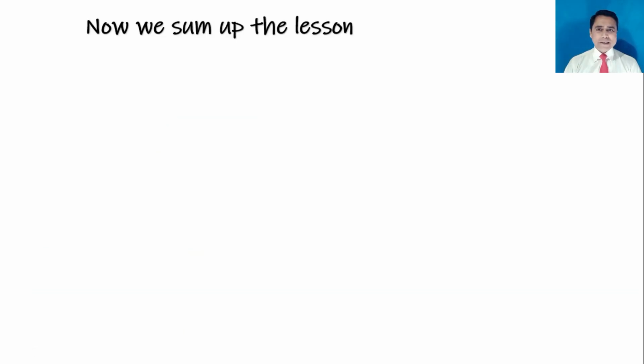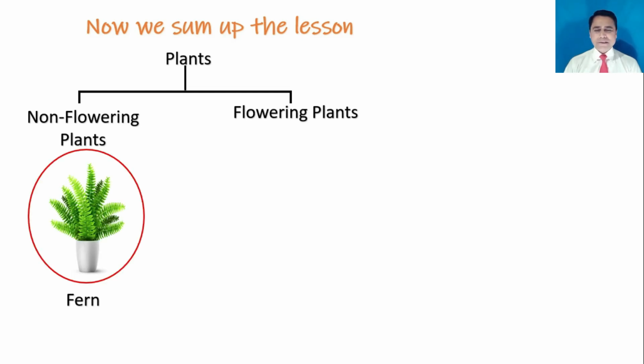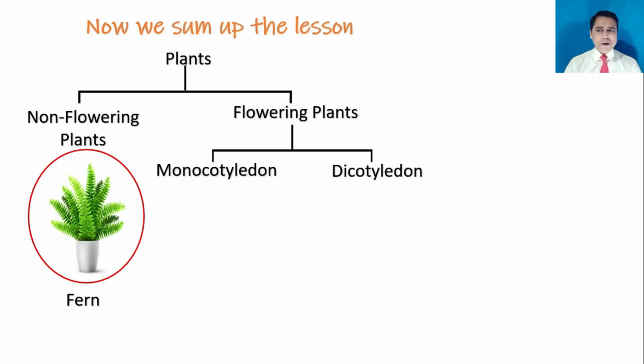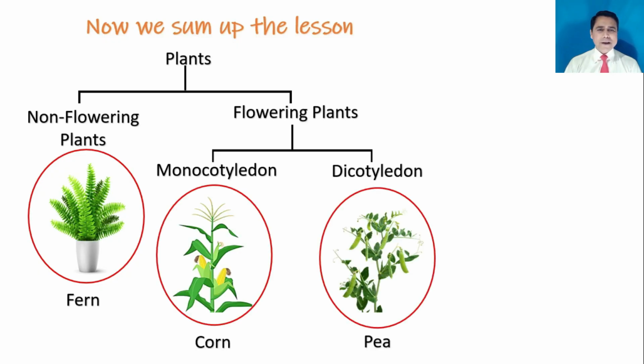Now we sum up the lesson. Plants are divided into two main groups: non-flowering plants and flowering plants. Non-flowering plants are ferns. Flowering plants are divided into two subgroups: monocotyledon and dicotyledon. Monocotyledon is corn. Dicotyledon plant is pea.